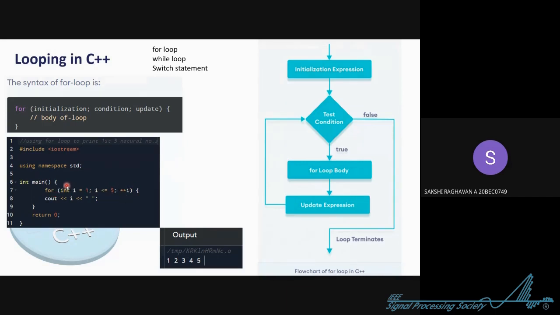So let's try to do an autopsy of this. Before this first semicolon and after the opening round bracket, you can see int i is equal to 1, right? This is something similar to what we did in the first topic of today, right?